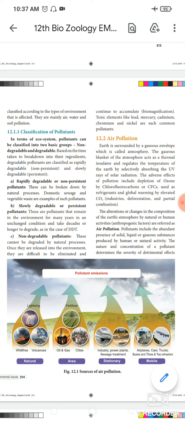Based on the time taken to break down into their ingredients, degradable pollutants are further classified into two types: rapidly degradable and slowly degradable pollutants. Rapidly degradable pollutant is otherwise known as a non-persistent pollutant. That means it can be easily broken down in a natural way. For example, domestic sewage and vegetable wastes. These are called rapidly degradable pollutants.